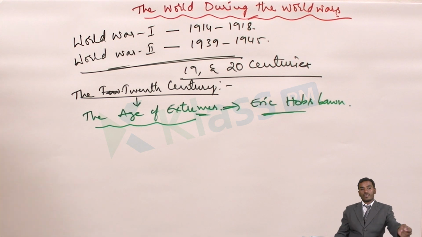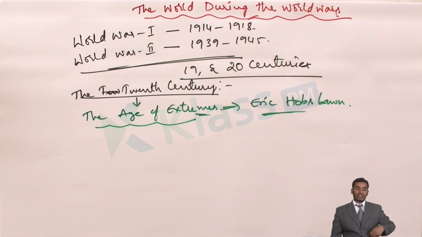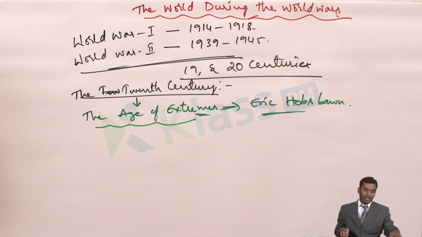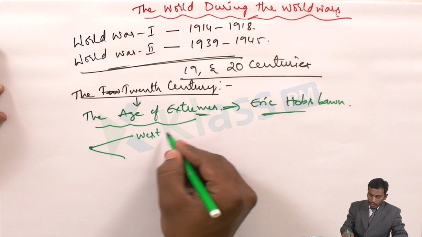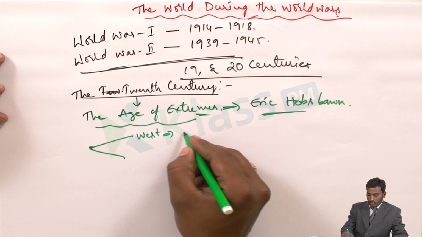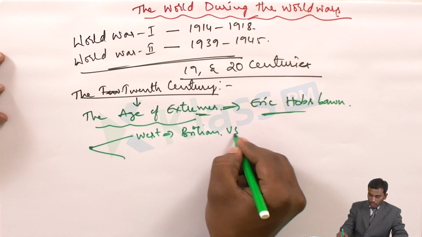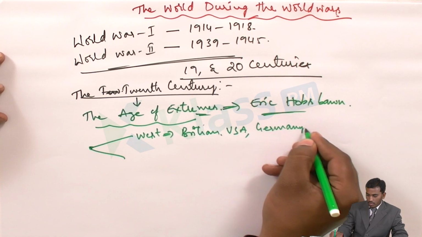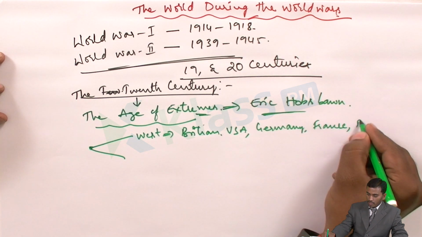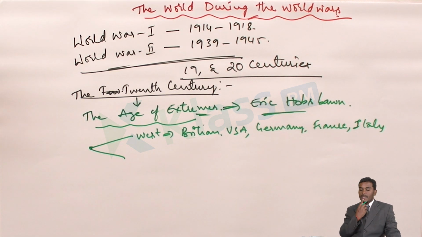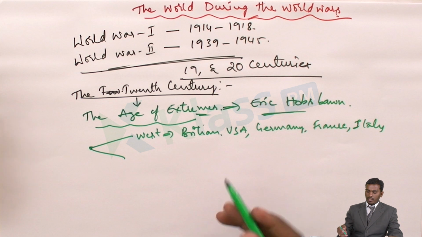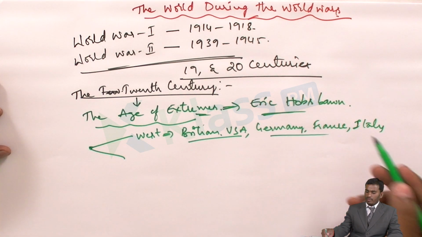At the beginning of the 20th century, the world was divided between developed industrialized countries, particularly in the West: Britain, USA on one side, and Germany, France, Italy on the other.